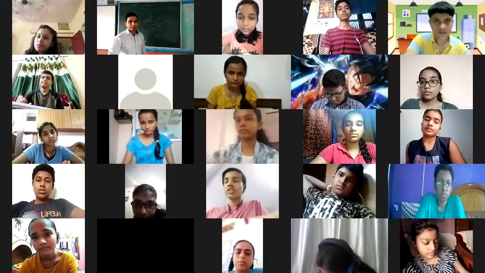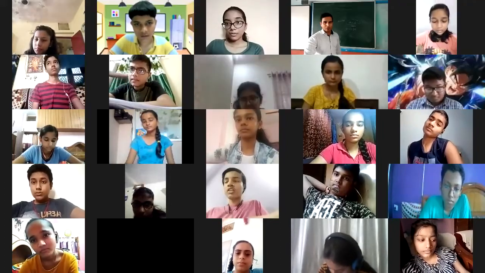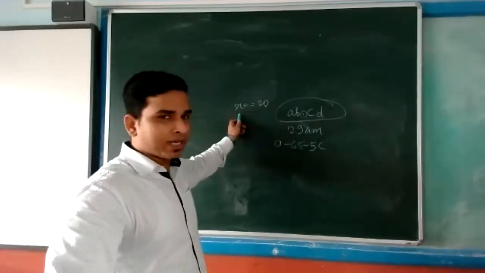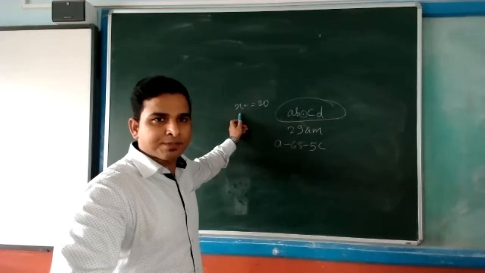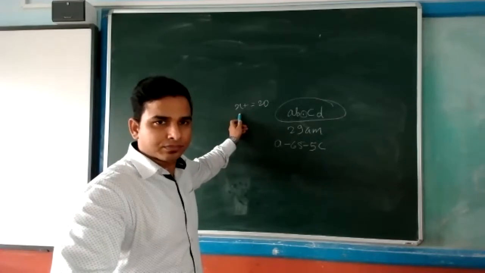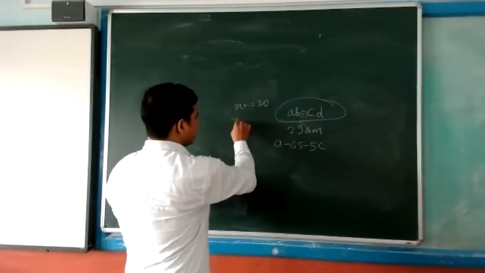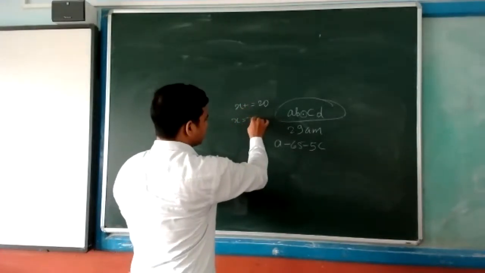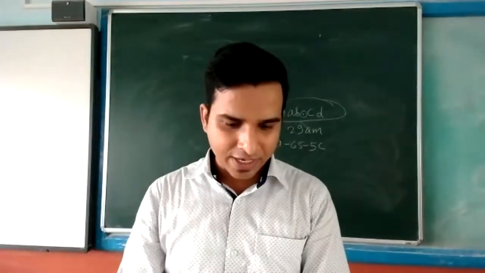Next one is x plus equal to 20. What is the meaning of this? Yes, Parth? x is equal to x plus 20. Okay. And what is this called? Shorthand operators. Yes, shorthand operators. Very good.